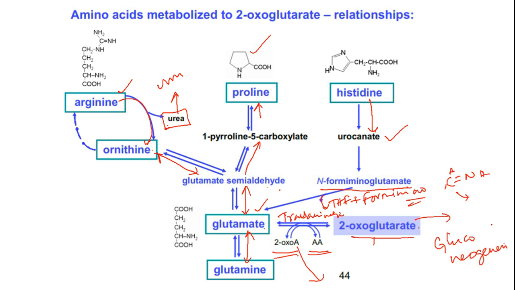Okay, so friends, this is the way ornithine, arginine, glutamine, glutamate, proline, histidine, all these amino acids are related. Their biochemical or catabolic reactions are connected to each other in such a manner that they help each other. So thereby it helps us in maintenance of both energy reserves as well as signaling molecule concentration in our body.